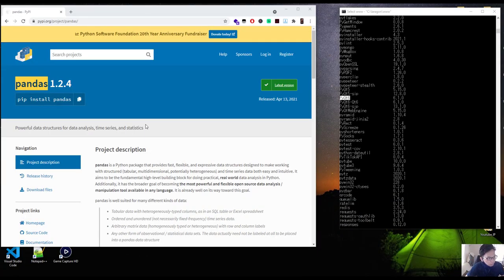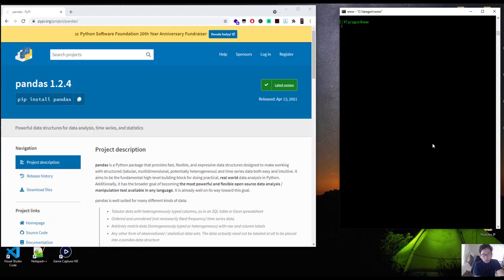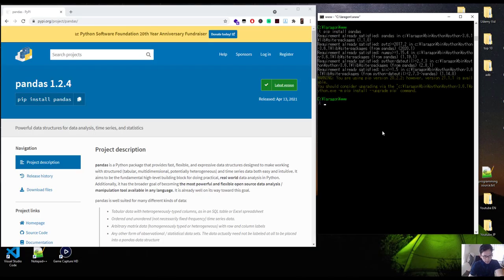Okay, so how to install pandas, and yeah, let's start it. So it's in the description. So we're gonna install this. Open your command line, copy this and paste it in here. Pip install pandas. I already installed this one.